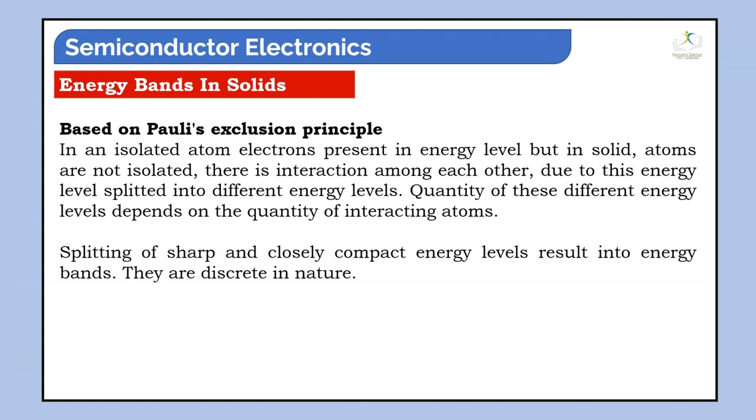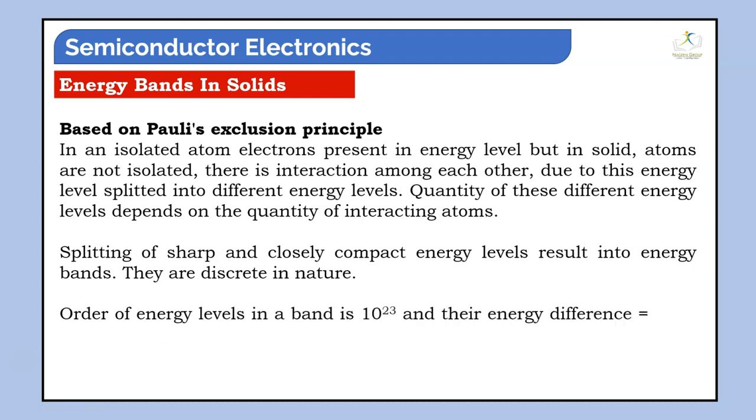As we know about solids, in a solid, atoms are not isolated, they are interacting with each other. As they have different energy levels, if an electron gains more energy, it will be transmitted to a higher energy level. Because of that, there is splitting and sharp bands are formed. The order of energy levels in the band is 10 to the power 23, and their energy difference is 10 to the power minus 23 electron volt.